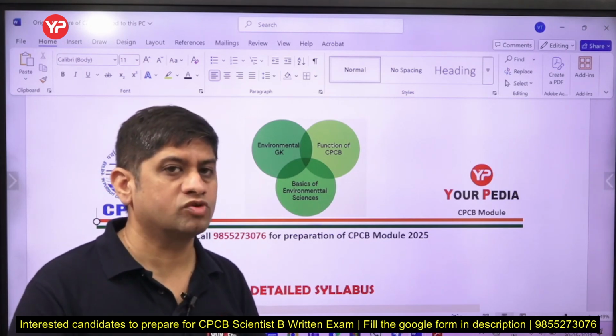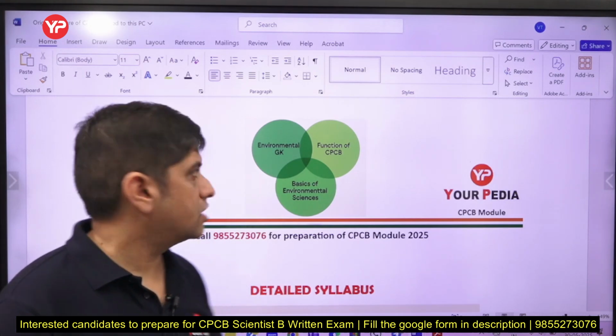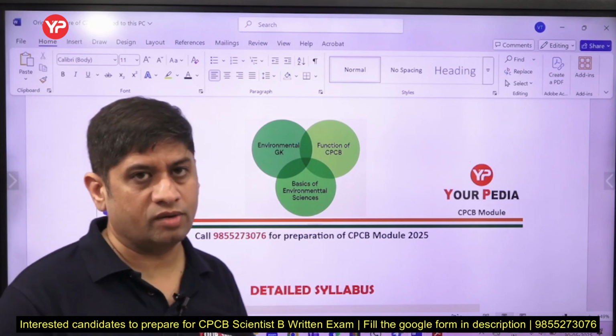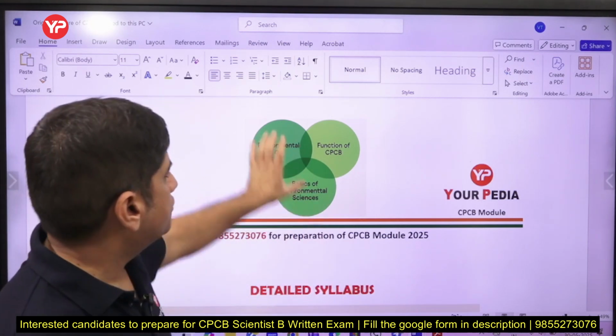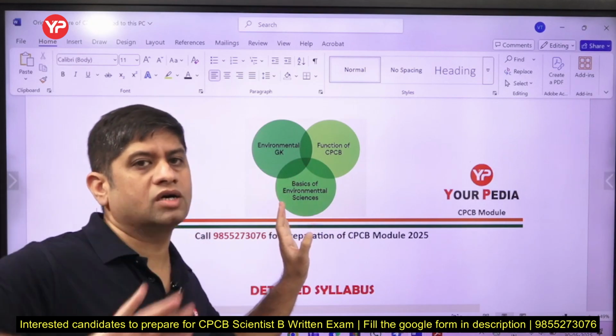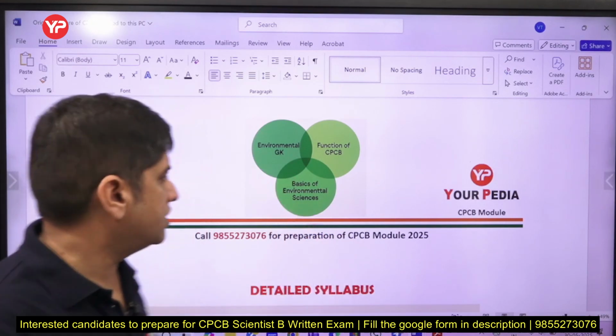Similarly, roles and responsibilities of CPCB and then general knowledge part of environment. So environmental GK and environmental science basics will cover entire knowledge about the environment domain. So I'll discuss with you that.